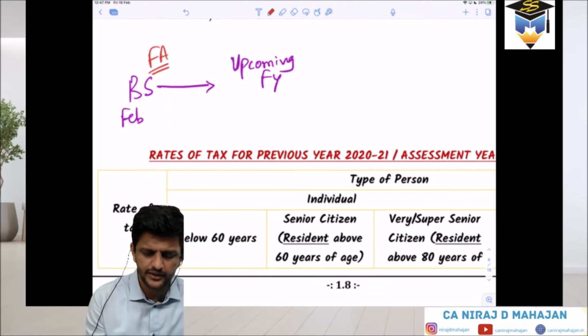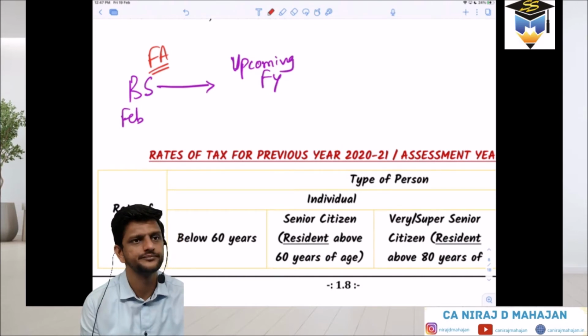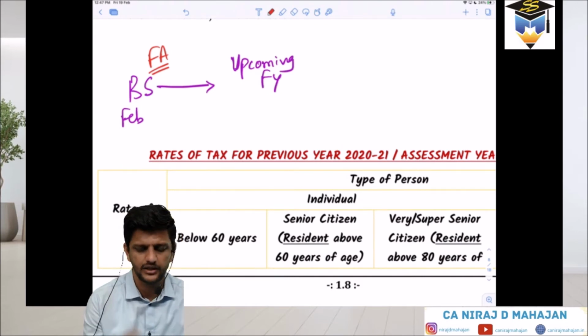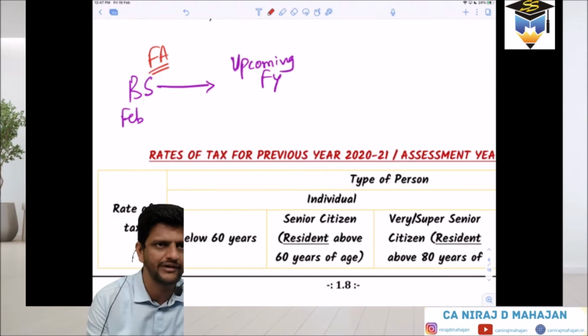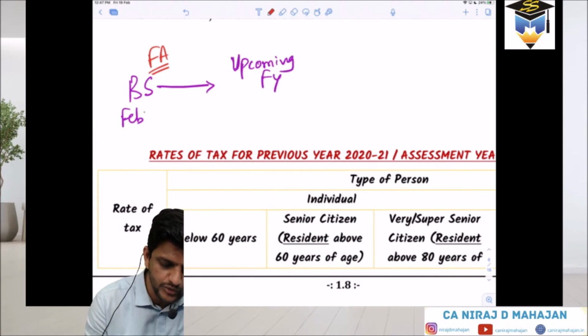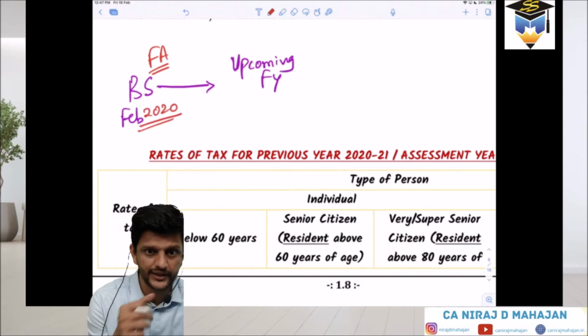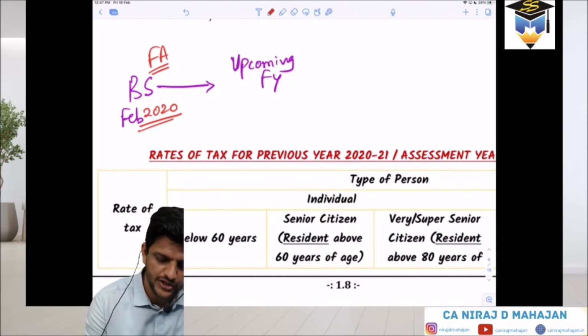It came in which year? The previous financial year. Correct. So this much you know, the Finance Act is for the upcoming financial year. Now, if I write here February 2020, the budget speech which has come in February 2020, the bill or Act, the Finance Act, is 2020.